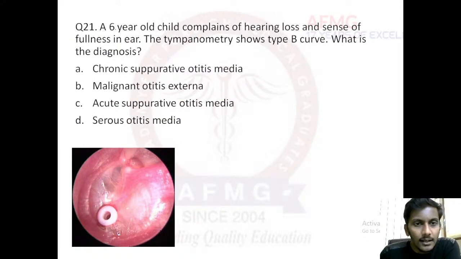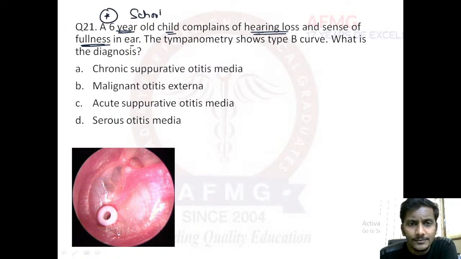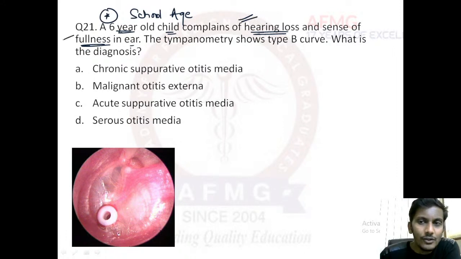They say a 6-year-old child complains of hearing loss and sense of fullness in ear. Very important. 6-year-old child means a school age child. Okay, a school age child complaining of two important features, that is hearing loss and fullness in ear. Okay, fullness or heaviness in ear would be there. These two important findings in a school age child are most likely to be glue ear or serous otitis media, as all of us know, right?